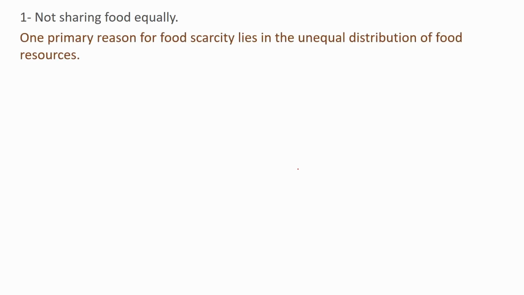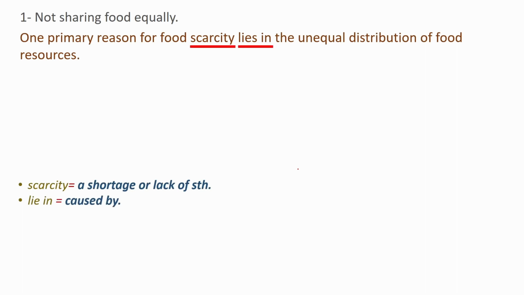So the first cause, I said not sharing food equally. One primary reason for food scarcity lies in the unequal distribution of food resources. Scarcity, a shortage or lack of something. Lie in, caused by. Distribution, the way something is shared. Now I need to explain what I mean by that.